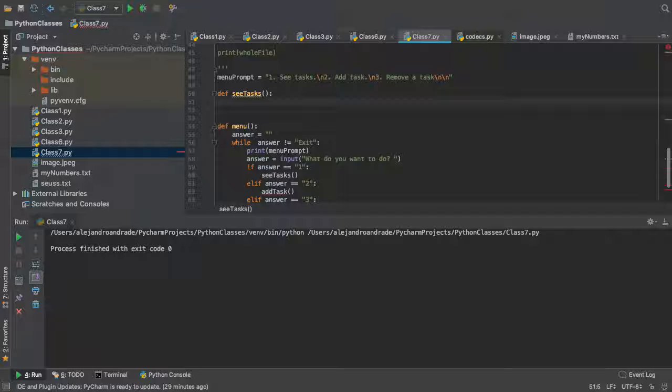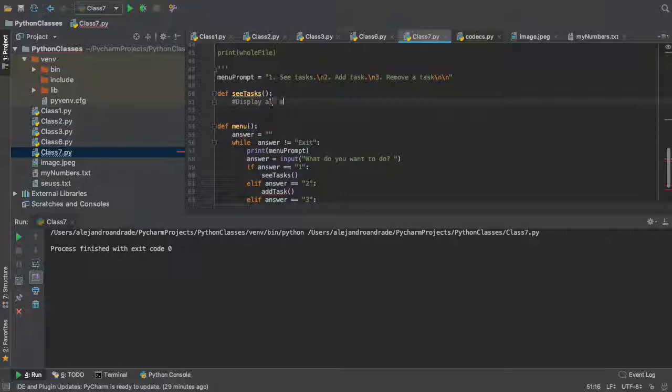So make sure you actually name things. That's the main reason of programming languages, so we can name things and we don't use bytes and bits and zeros and ones. We make it a language that we can speak and understand. So C tasks. However, I'm gonna put a comment here so we don't forget.